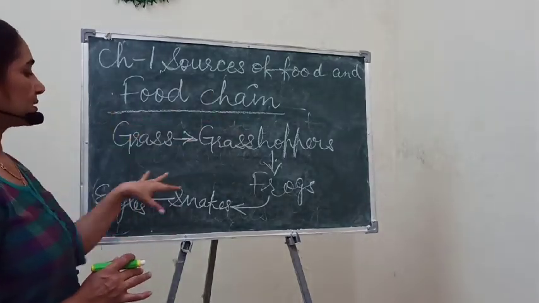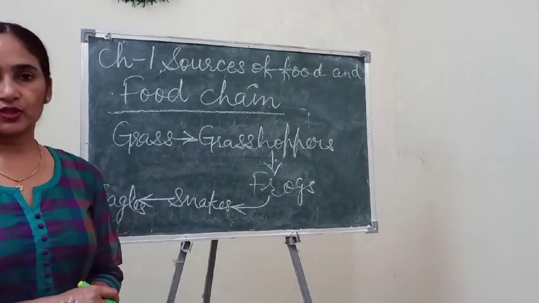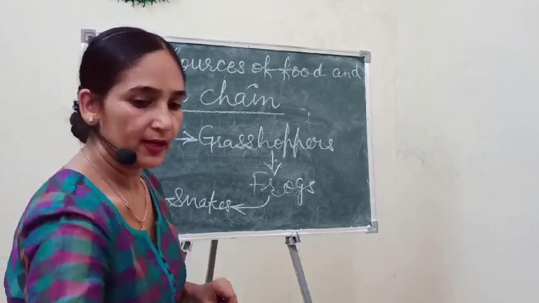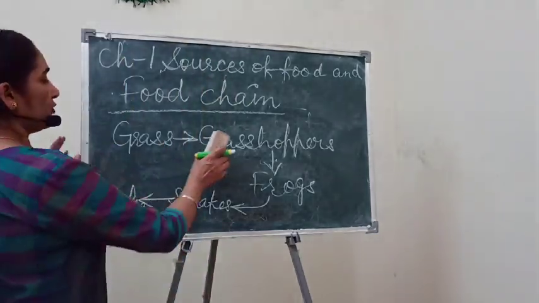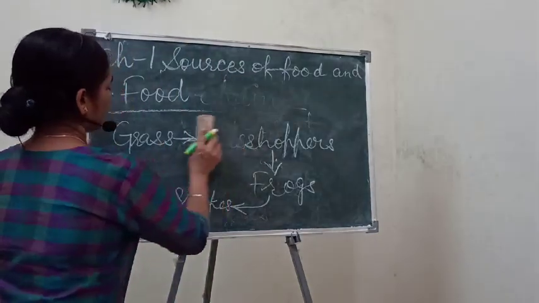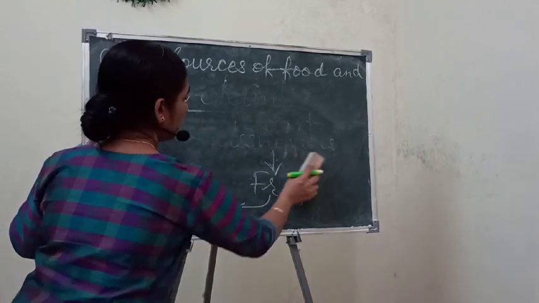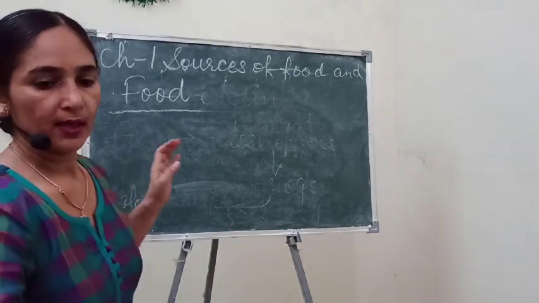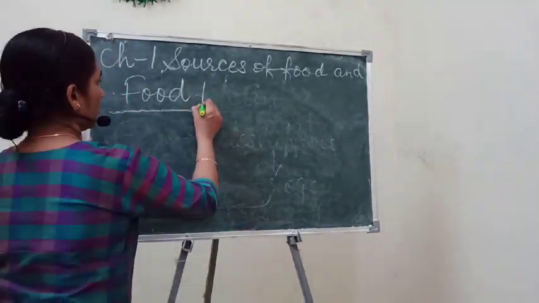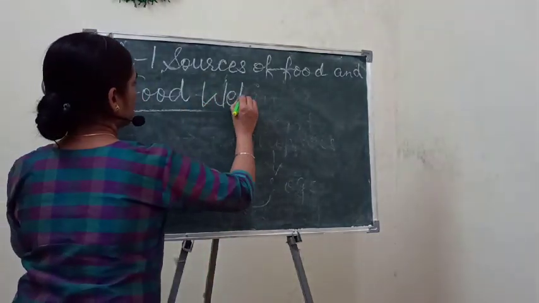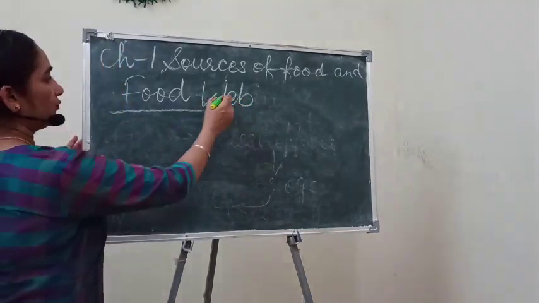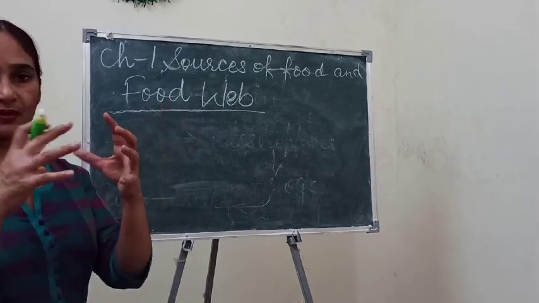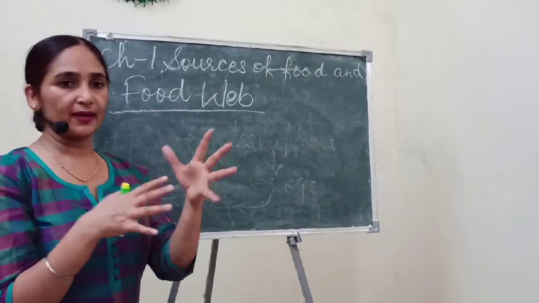So this is a kind of food chain, and after the food chain we have learned in this chapter about the food web. As you know, when many food chains are interconnected to each other, we can say it is a food web. Web means a net-like structure, or interlinked.